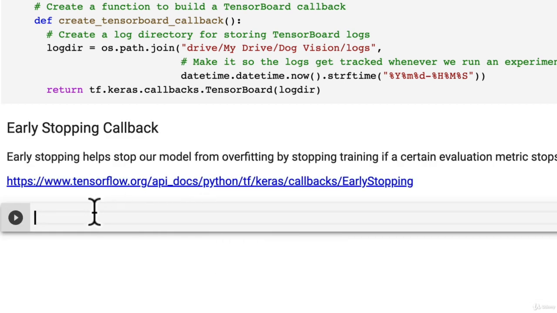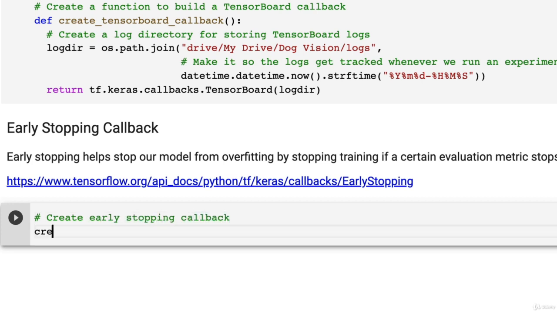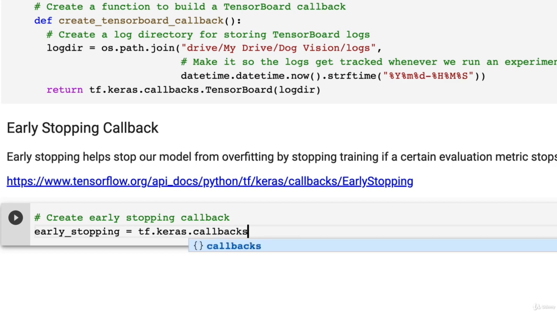So to set up early stopping is pretty simple. So we'll go create early stopping callback, and we'll go early stopping equals TF Keras callbacks